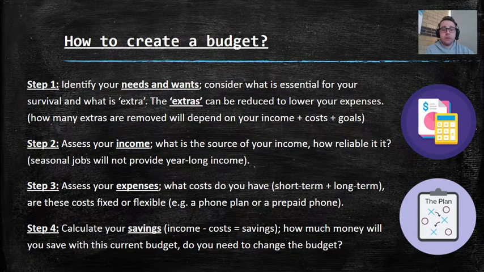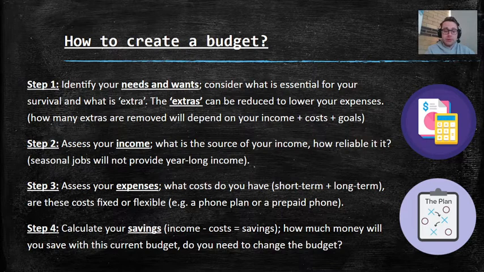So I've got my needs and wants, I've got my income, I've got my expenses. Now I have to do a bit of math. So you calculate your savings, and again, it's a nice simple little equation here. Income minus costs equals savings. That's how much money we have left over, how much we have saved.